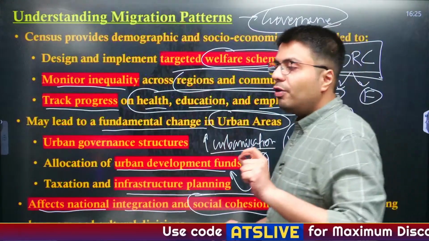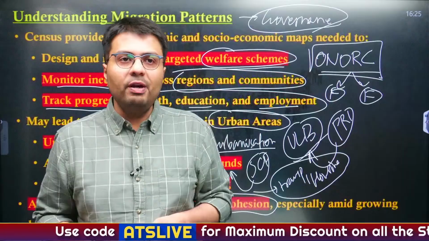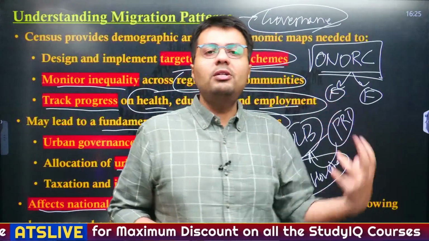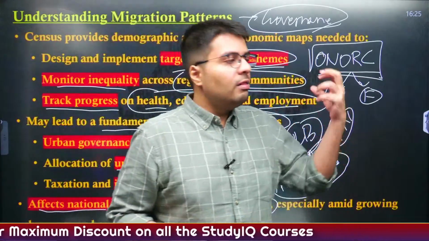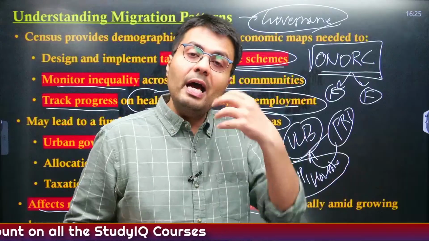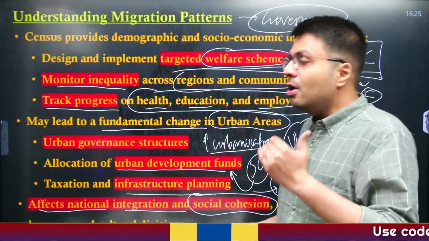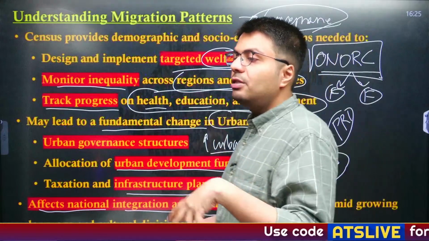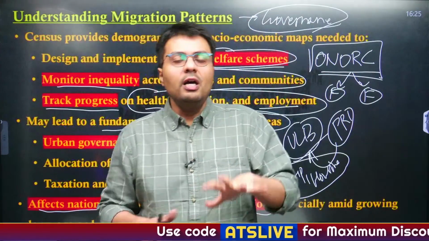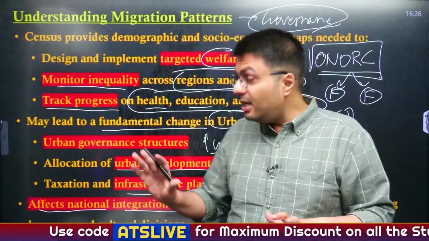Why? Because one of the negative aspects of migration that we have seen in India is the discrimination that happens based on our region, and discrimination based on the languages we speak. So understanding what kind of languages people speak in different cities will also help the government maintain social cohesion.